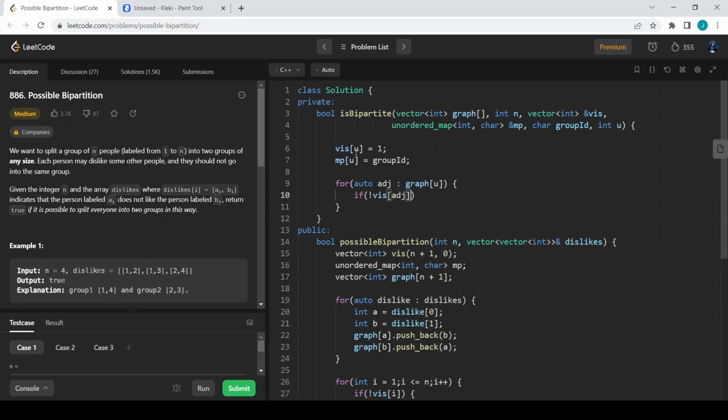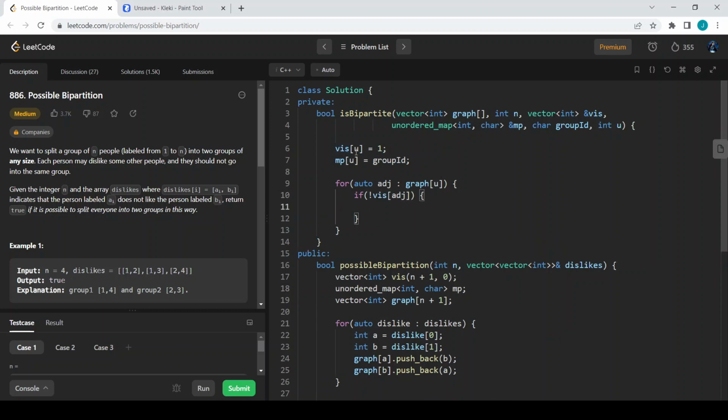If this is not yet visited, then I will call this isBipartite function again. I will pass the graph, n, visited, and the map, but I will pass the opposite group ID.